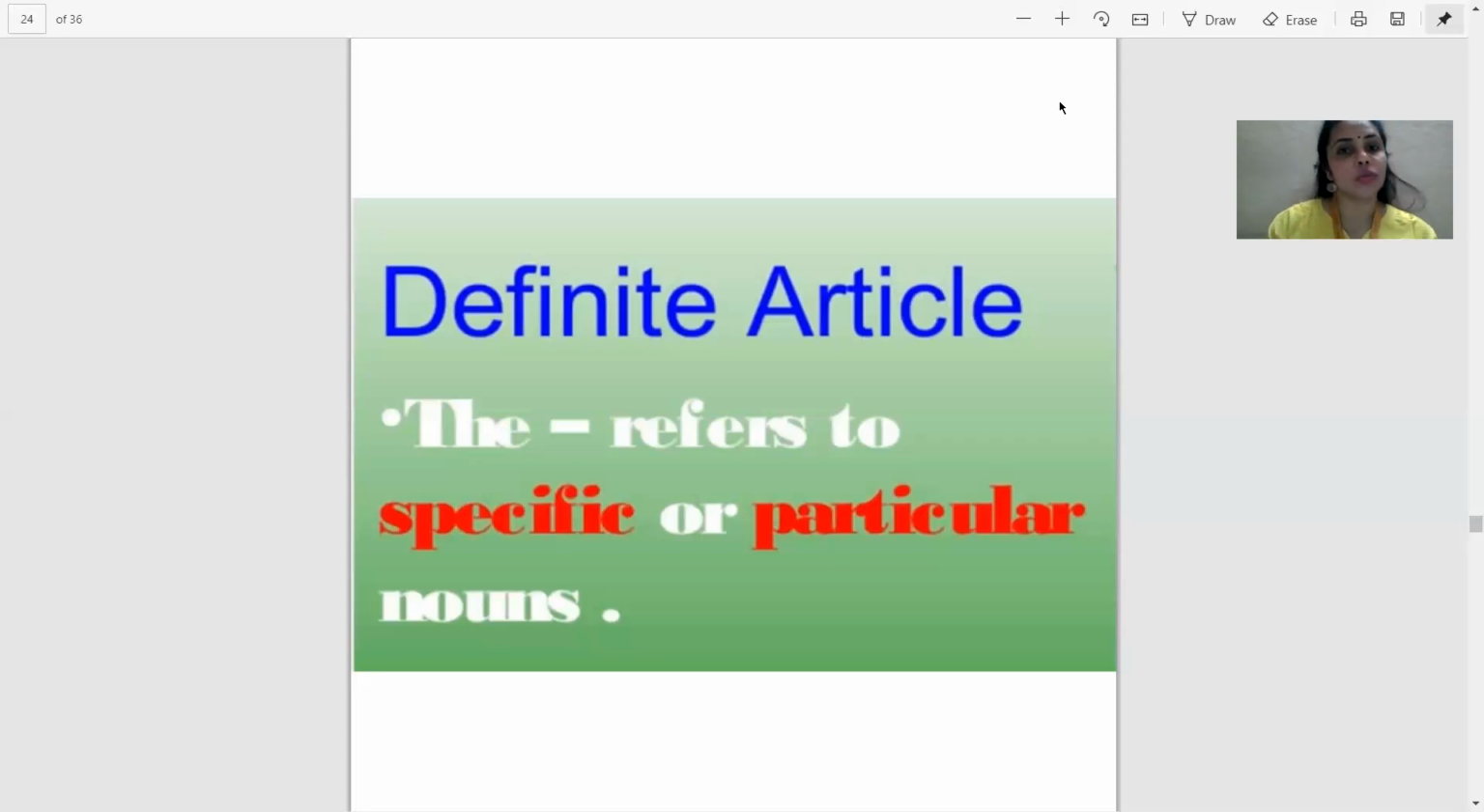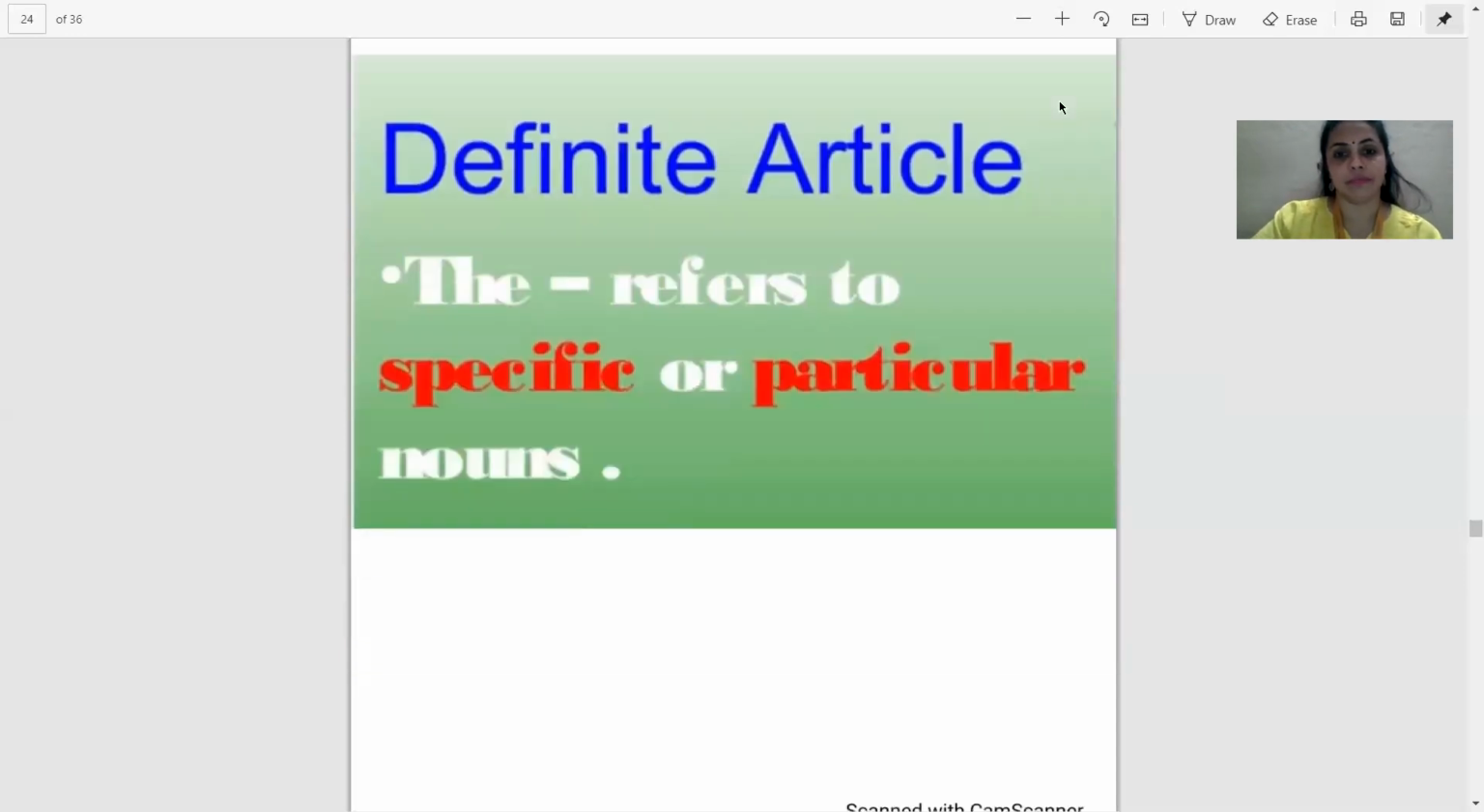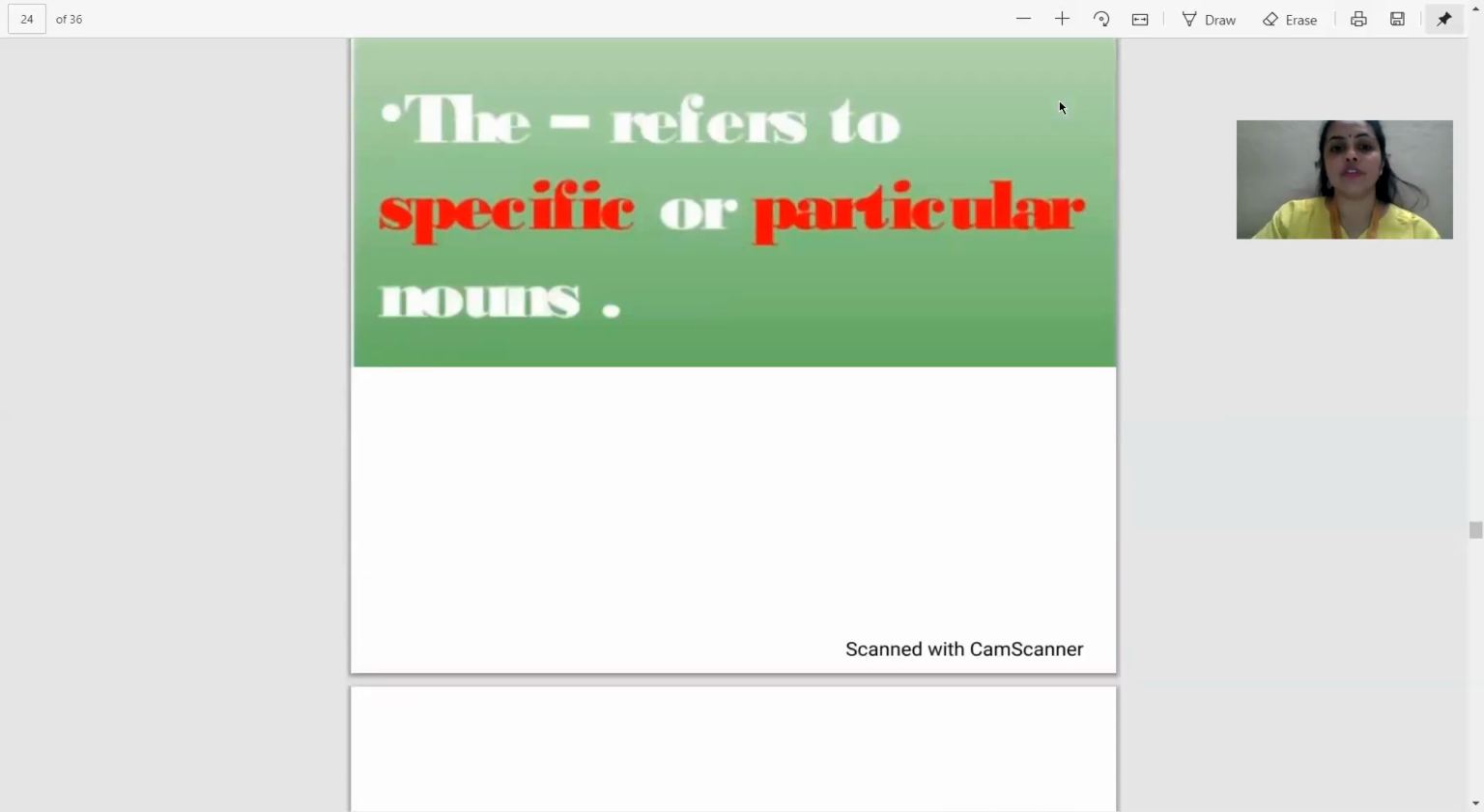Rest, what are the rules? We shall see now. "The" refers to the specific or the particular noun. This is for sure, that is why it is called a definite article, because it shows something particular about a person, thing, or a place.